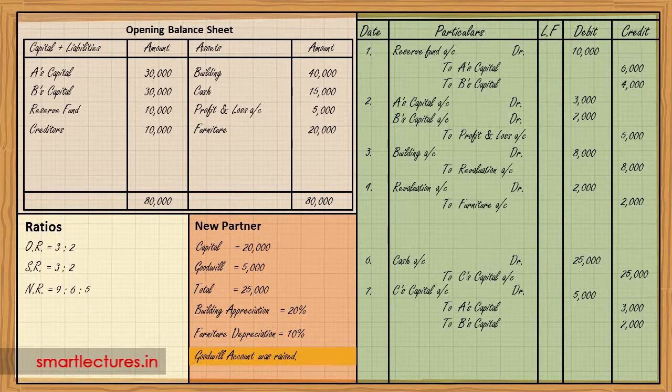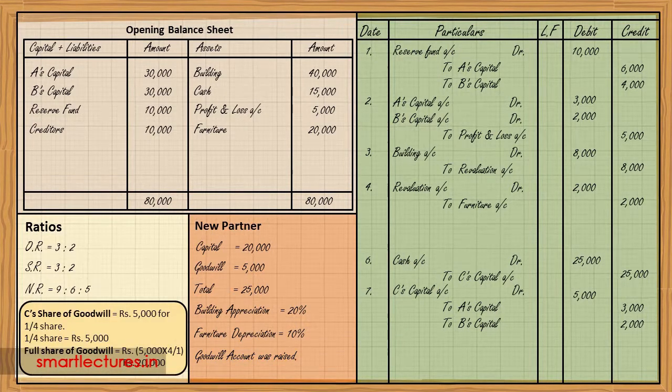Now the question is how much? It's not clearly written in the question. So we'll assume that it was raised at full value. Now the question is, what is the full value? It can be calculated on the basis of C's share of goodwill. He has brought rupees 5,000 as goodwill for 1/4 share. It means 1/4 share of goodwill is equal to 5,000.